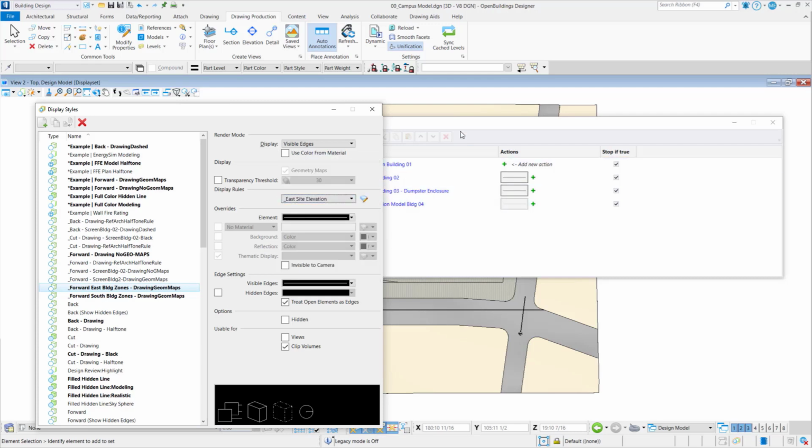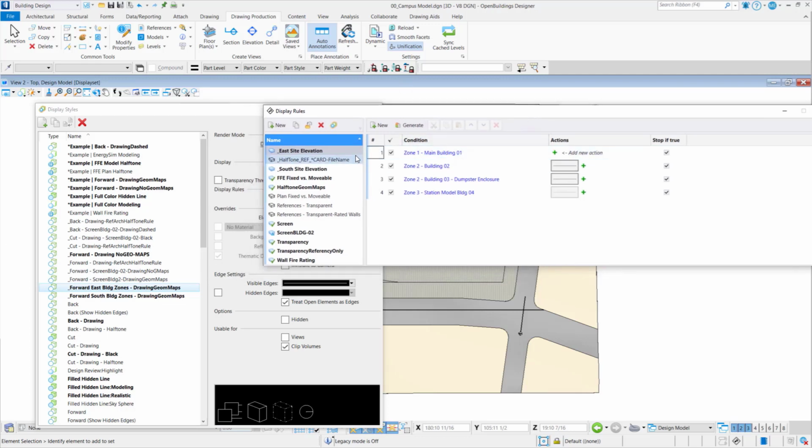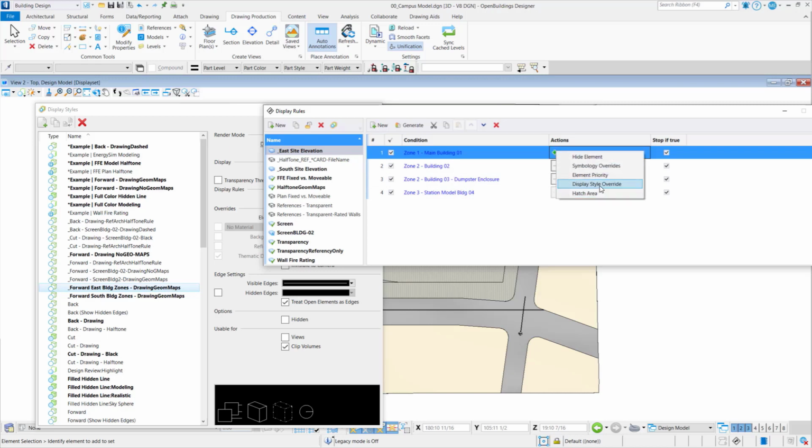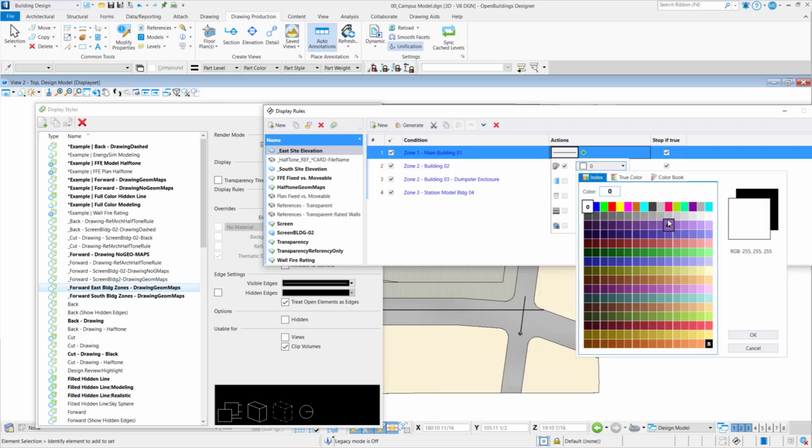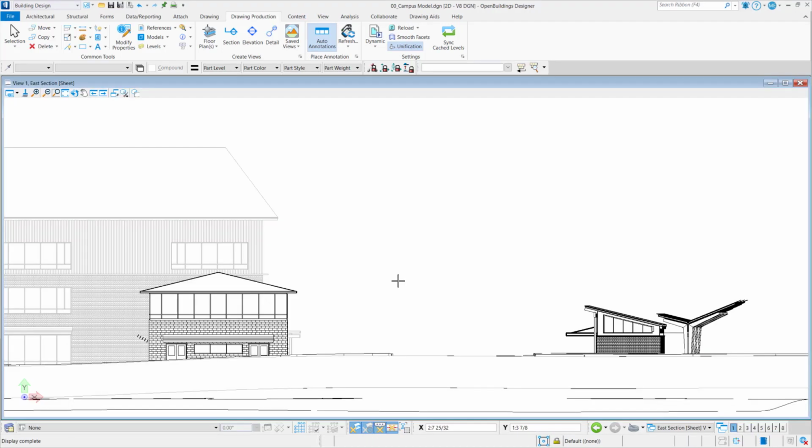And then go into the rule for the east side, and that's when you start changing. So the station model and building 2 will have no overrides on them. Building 1 will have the overrides of the symbology. So I think you get the idea. You're just going to make it so that it will quickly change when you go to create it. And then the output that you're going to get is this section from the east looking towards it, so you're getting more of a depth.